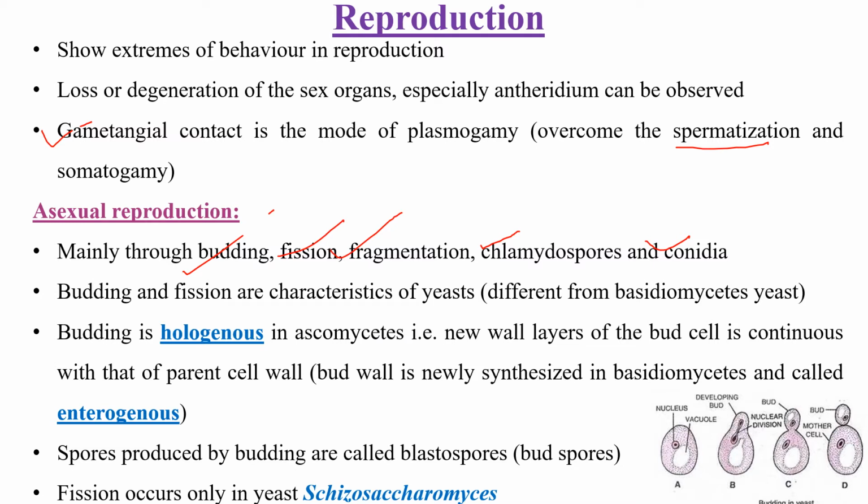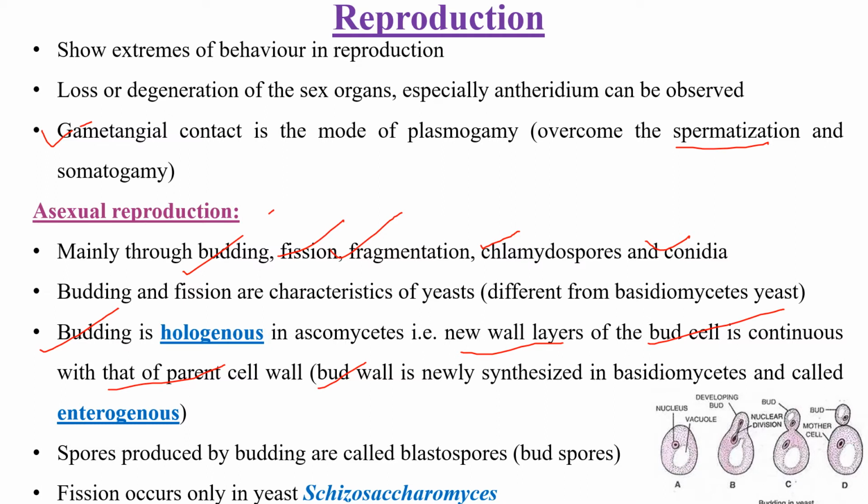So how to differentiate the Ascomycetes yeast from the Basidiomycetes yeast? Because budding is holoblastic in case of Ascomycetes. From an examination point of view, we have to remember holoblastic and enteroblastic. What is holoblastic? Holoblastic yeast means where the new wall layer of the bud cell is continuous with that of the parent cell wall. Whereas in Basidiomycetes yeast, it is enteroblastic, where the bud wall is newly synthesized.